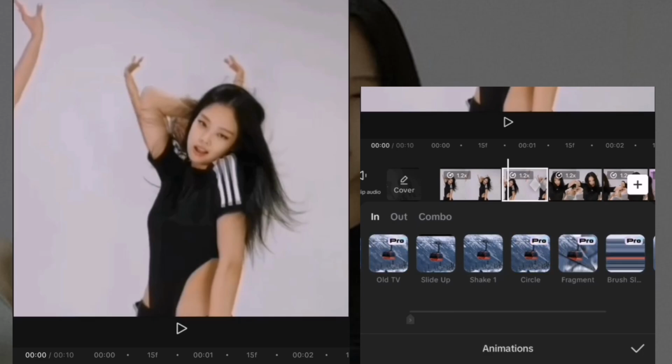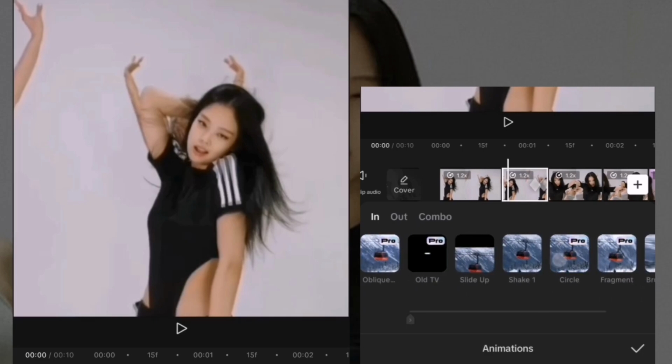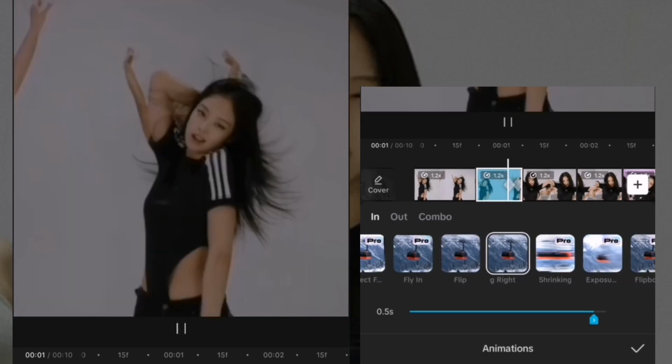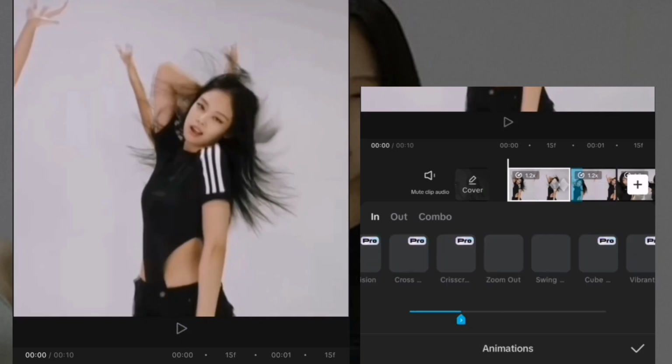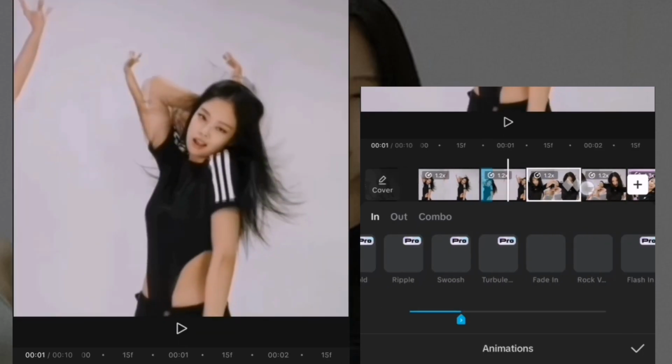Now select the reversed clips, go to animations, select swing right. Make it 0.1. And add it to all the reversed clips.